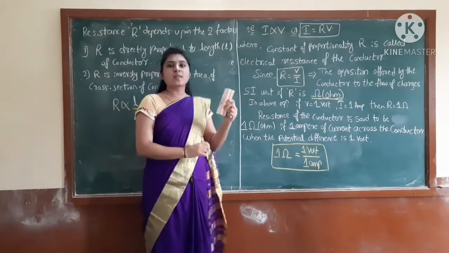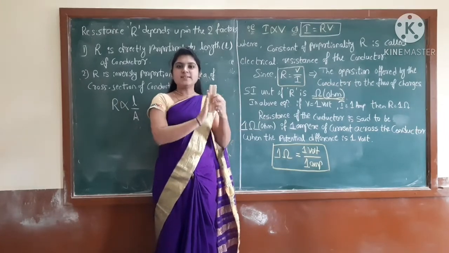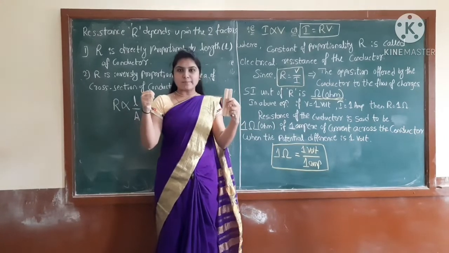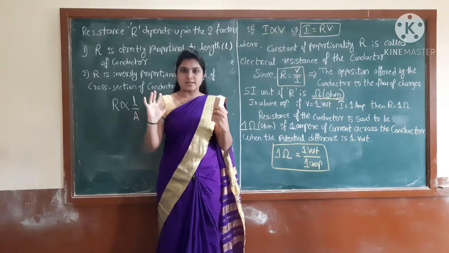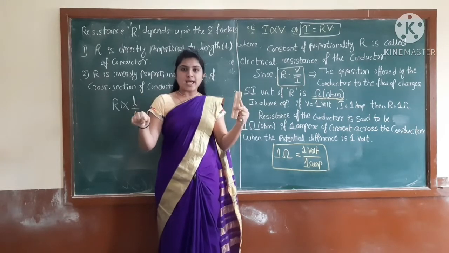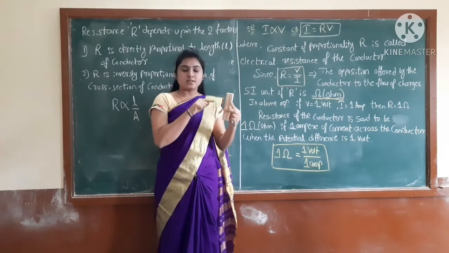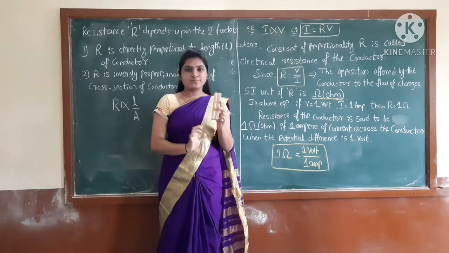Just assume, take an example. Here in your home a tank is present, and a tap is present, and below the tap I kept one bucket. From the tank to the tap we connected with the help of pipes, right?